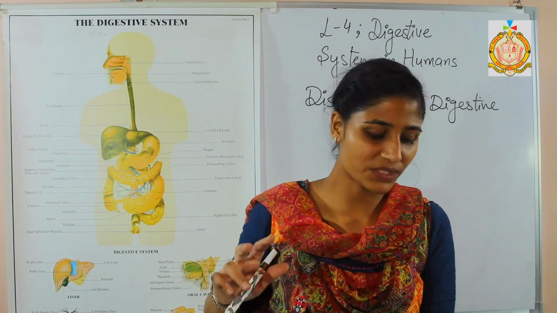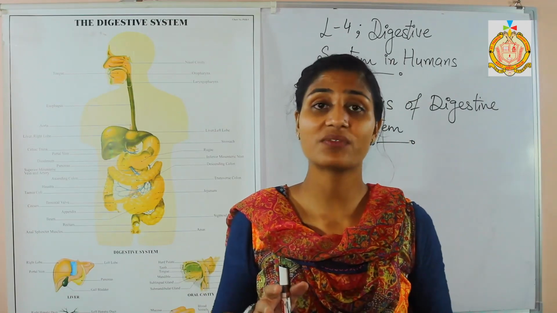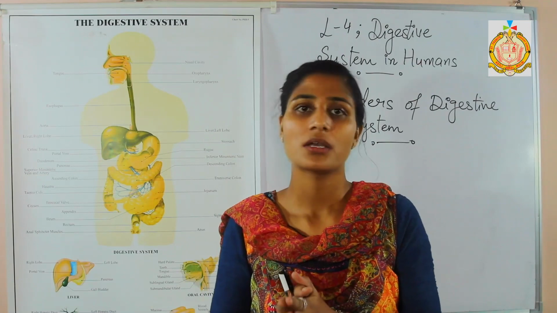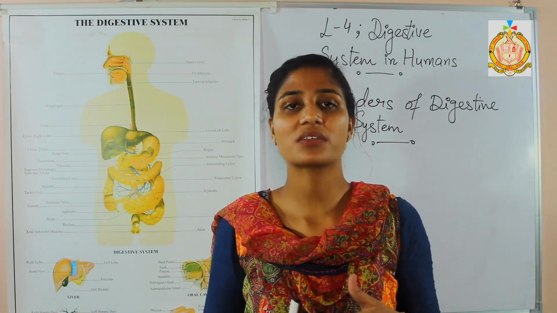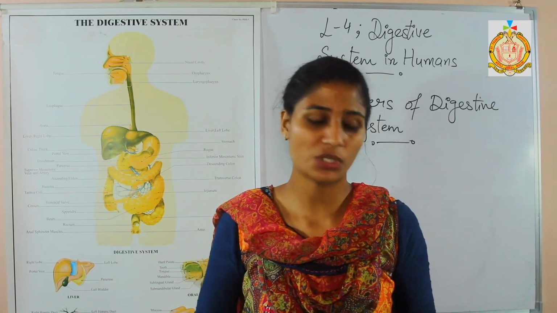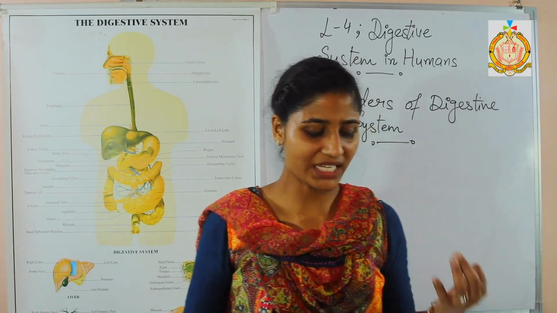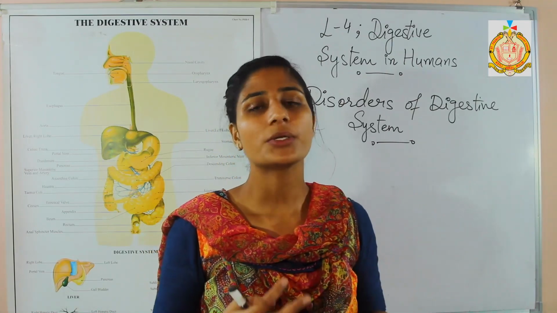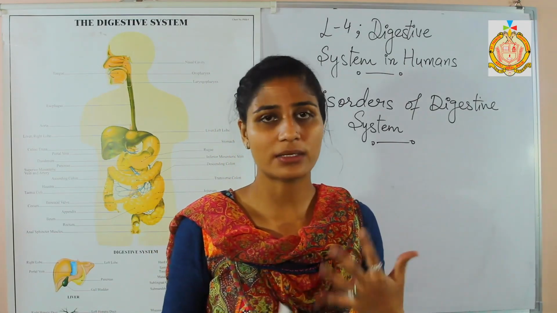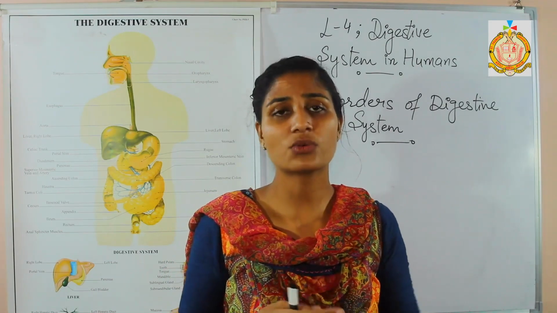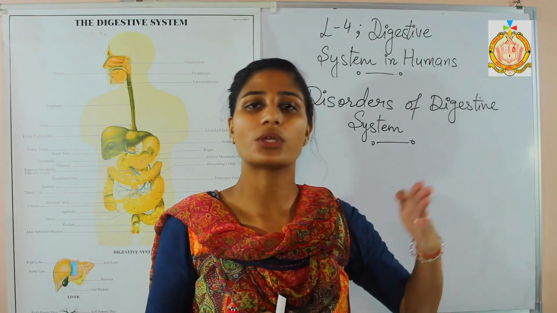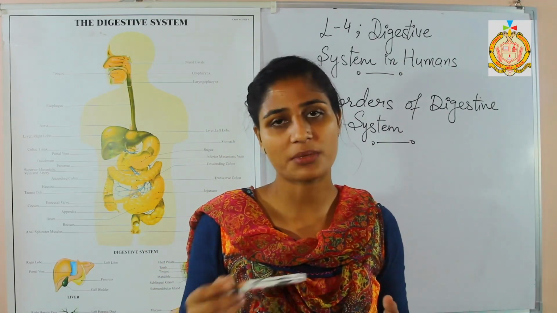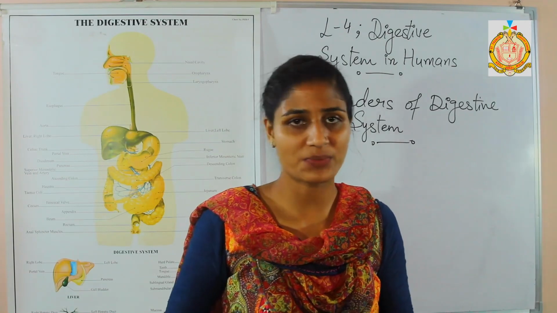Next one, be regular with your meals. There should be proper timing as well as a proper diet plan, so that the food you are having will give proper energy to your body. Next, don't have dinner very late in the evening. If you have a late dinner, your body is not able to digest that food properly. Why so? Because just after food you will go to bed, and the food will not properly go to the stomach, and digestion will not take place properly.